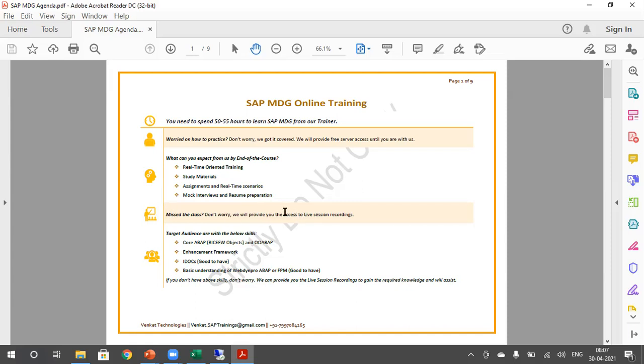So you will get the access for 1 year, but you are unable to download due to some privacy issues, but you can access anytime. And we have different roles: technical folks, functional folks. For technical folks, these are the mandatory skills.